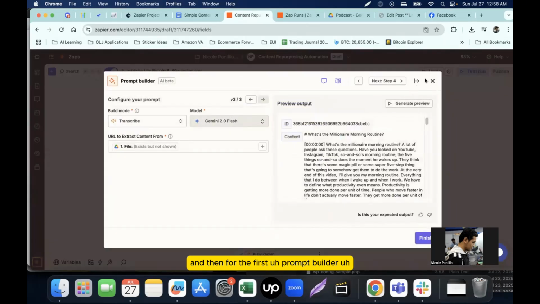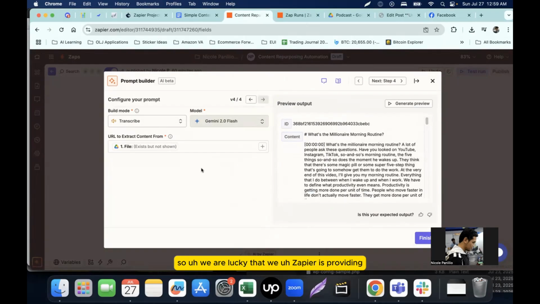And then for the first prompt builder, this is where we will use ChatGPT or Gemini. In this case, we will use the AI provided by Zapier, since we do not have enough API tokens for ChatGPT and Gemini.